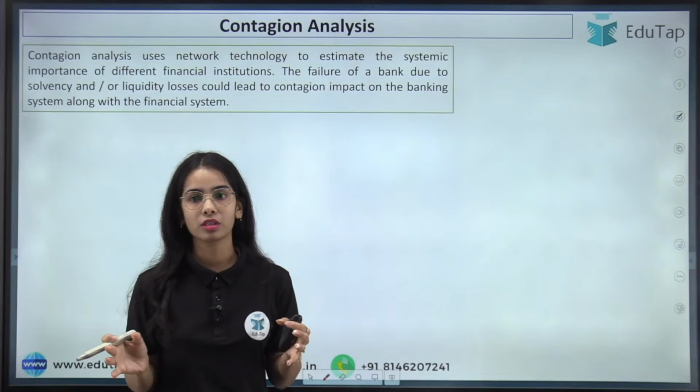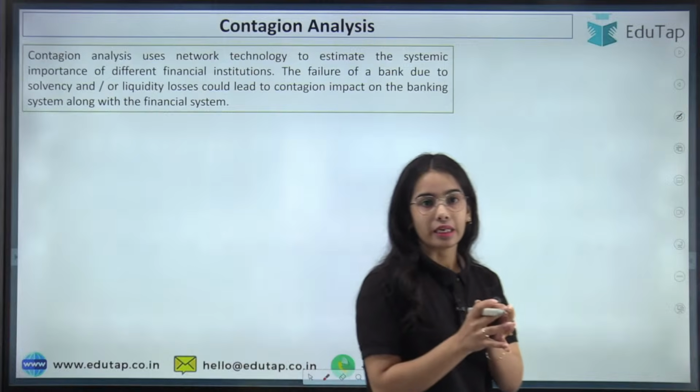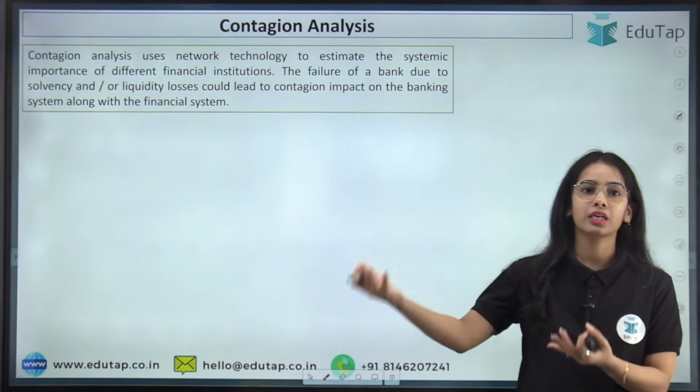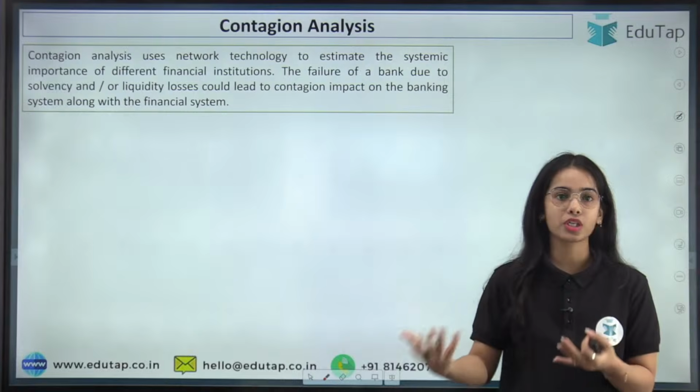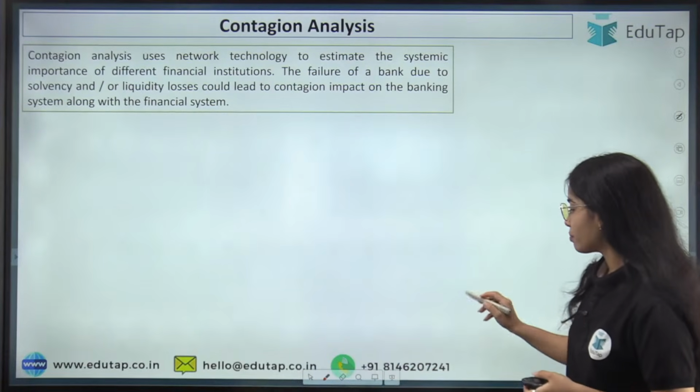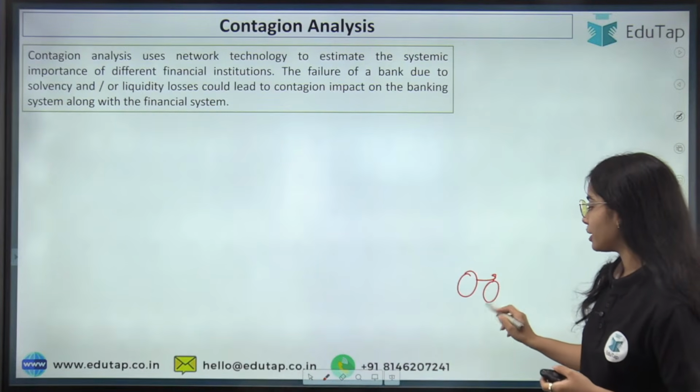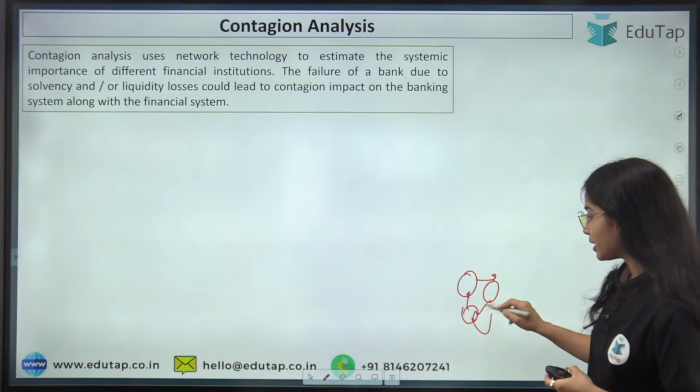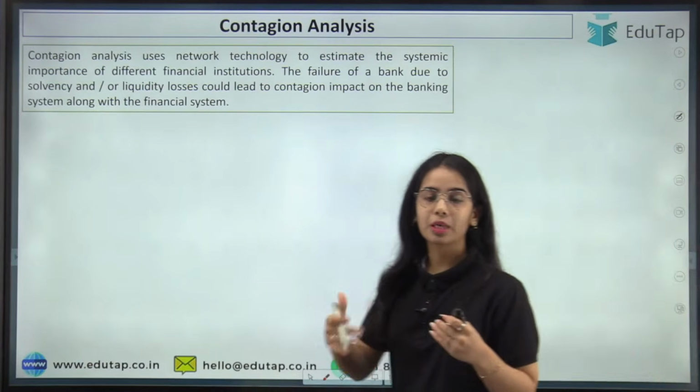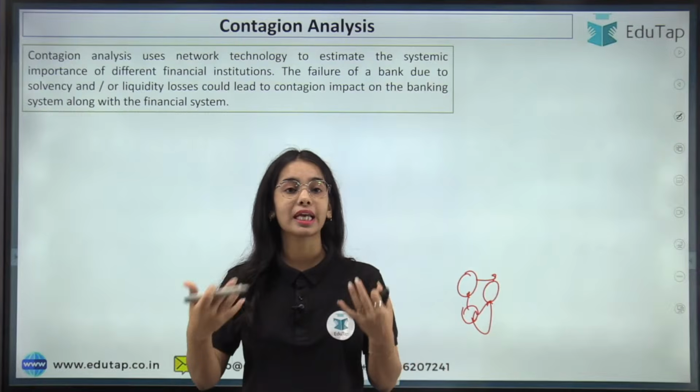Now, if the banks are linked, that means there is contagion analysis also, or there is contagion that can be created. So basically, if the banks are linked with each other, if the NBFCs are linked with the banks, if the NBFCs are linked with each other, there can be contagion that can arise.